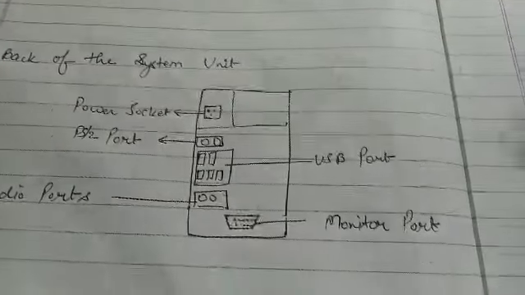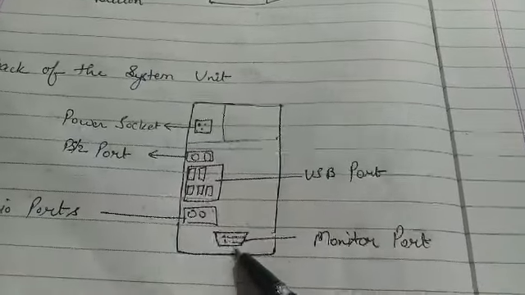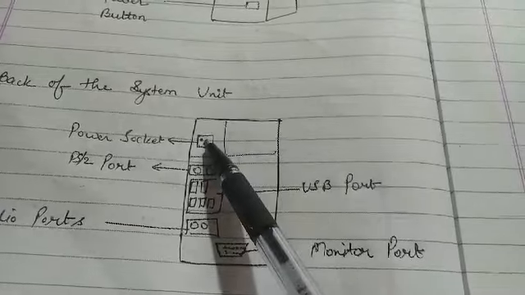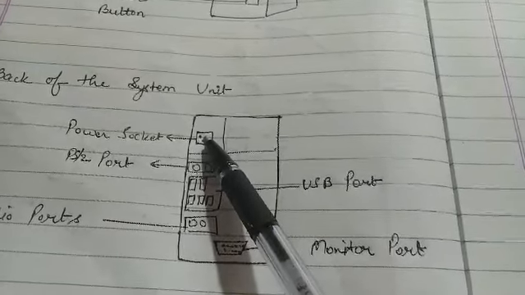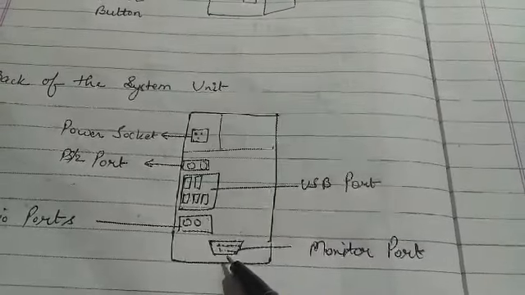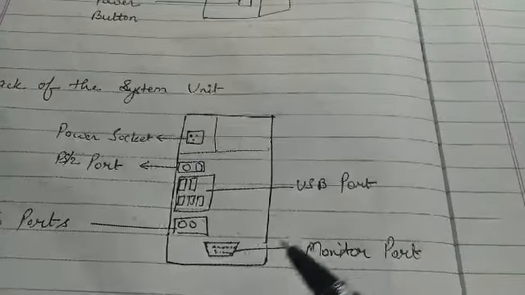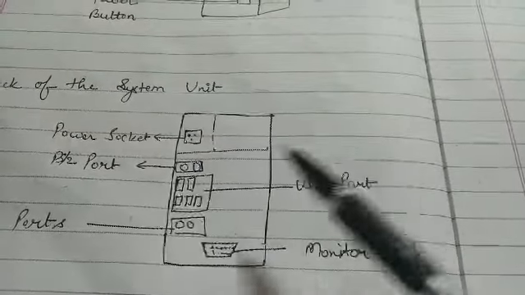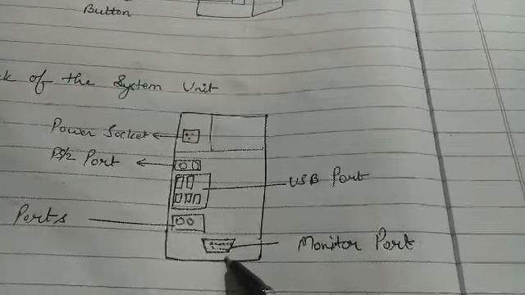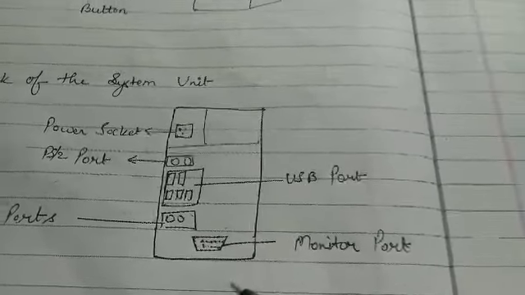Now look here, that is called the monitor port. After giving power supply to the CPU through the power socket, it will start working. If you want to give instructions to the monitor and display the result on the monitor, you have to connect the monitor with this CPU. You can connect the monitor through this port, so that is called the monitor port, to connect the monitor cable.